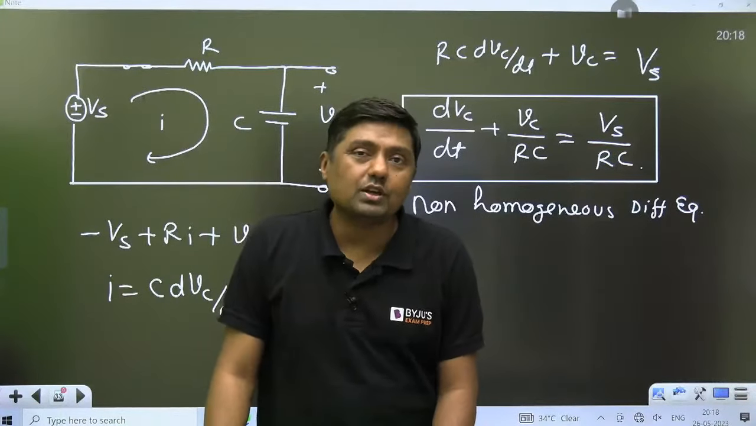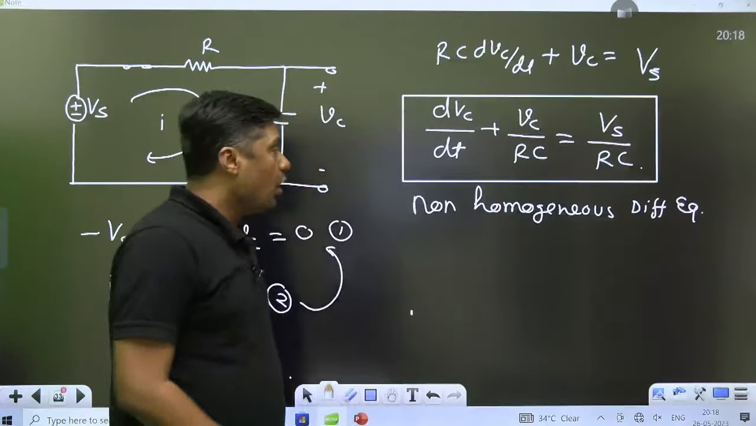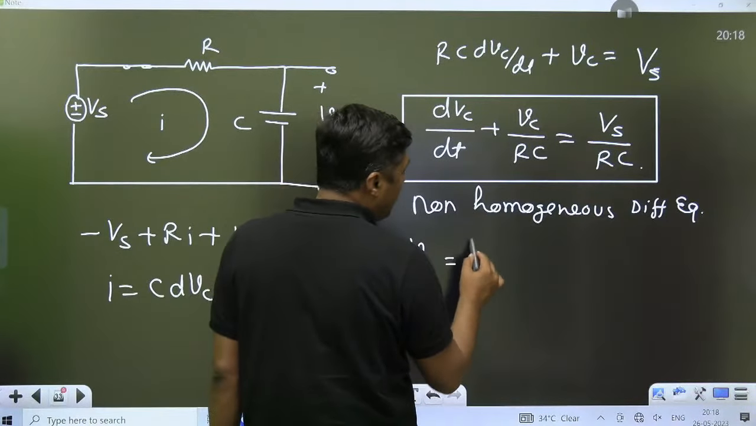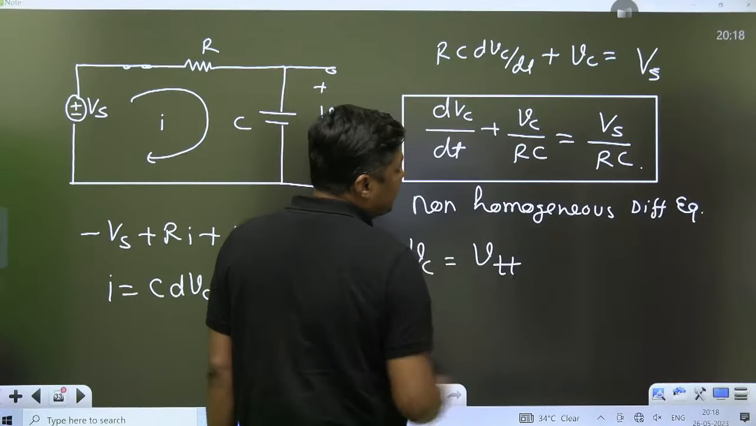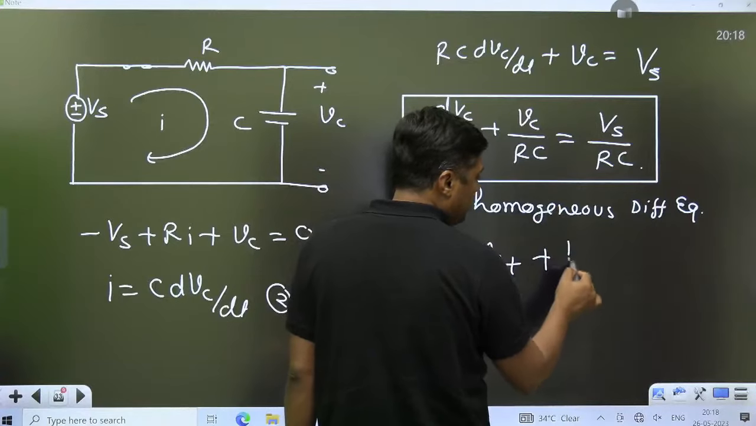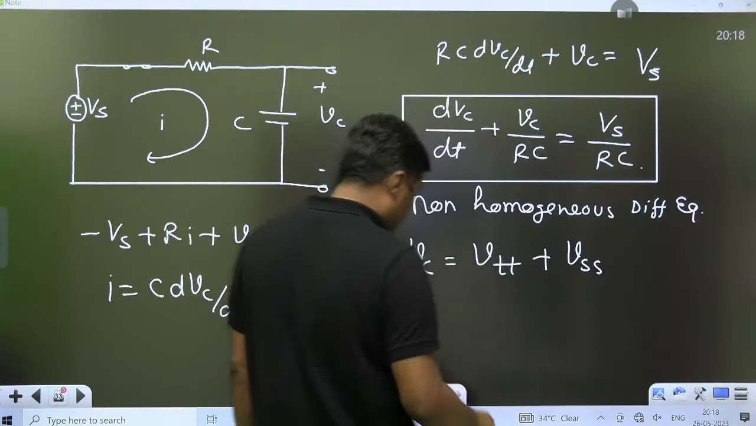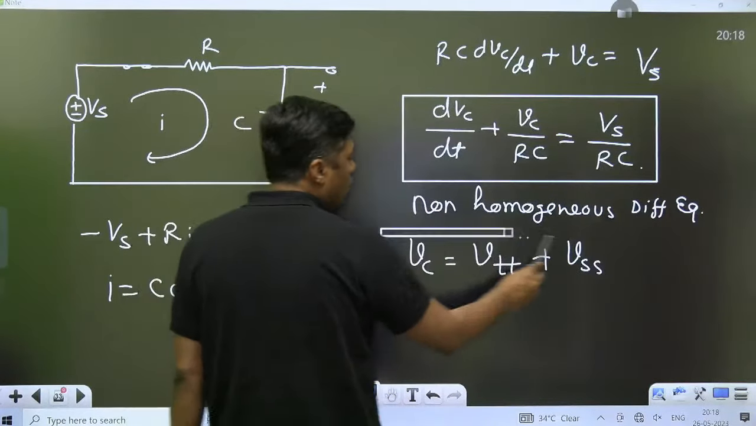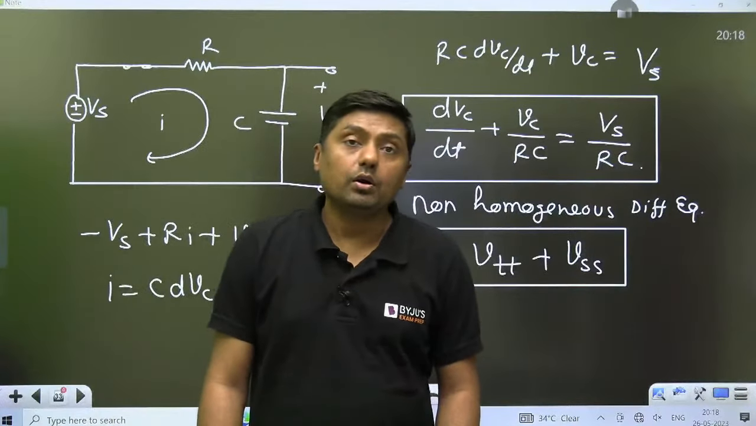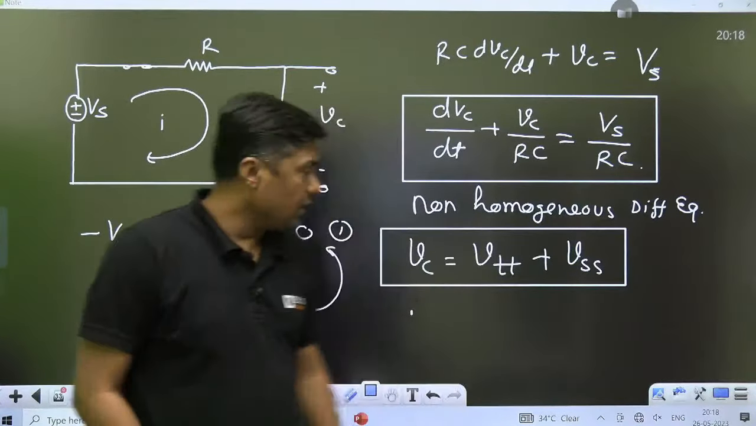If it is a non-homogeneous differential equation, it means that when we are solving it, we have two solutions. One is called the complementary function, and that is called the transient part. And the other one is called the particular integral. Here it is called the steady state part. It has two solutions, the complementary part and the steady state part.